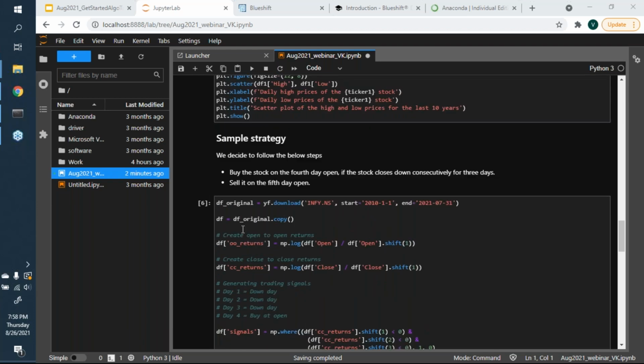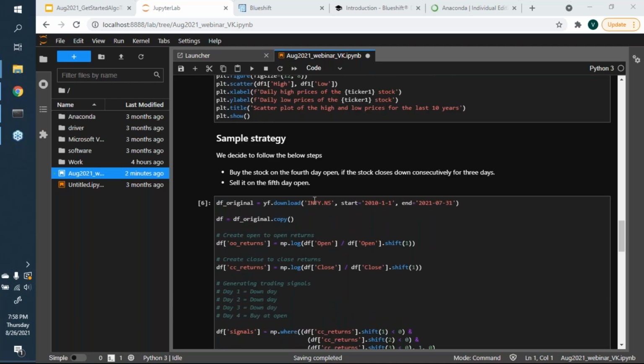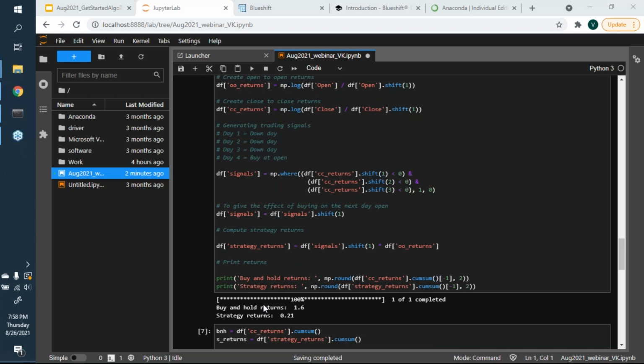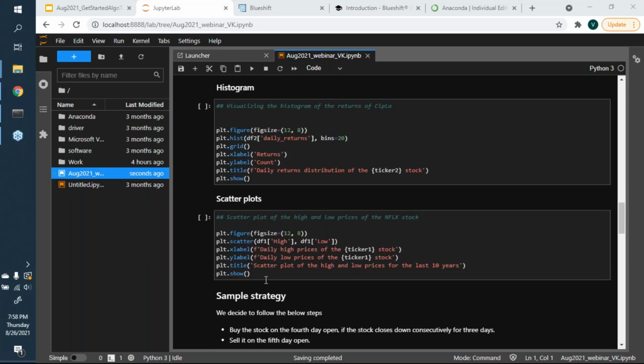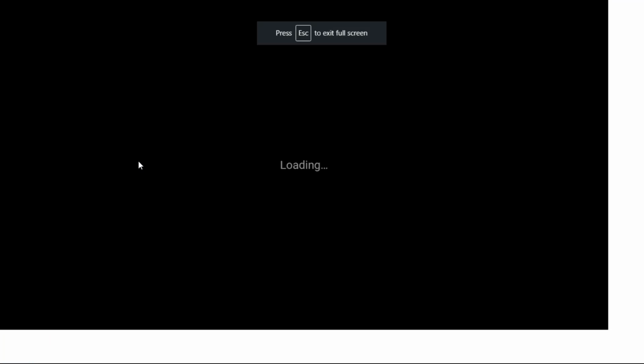So this is to give you some sense of how you could try things out. Out here, I could just keep changing the ticker. For those of us who've done programming before, you could run a for loop and keep changing the tickers here in order to compute what your buy and hold versus strategy returns would be, right? So this is again, as far as running all of this stuff on a workstation, on my own computer.